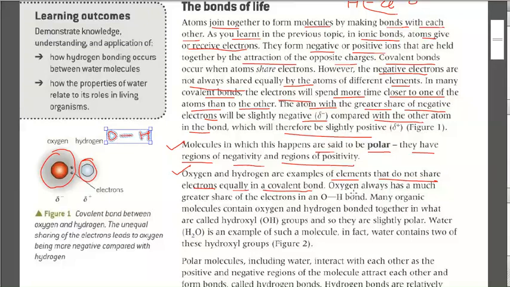Clear? Now, many organic molecules contain this OH bond, and this OH group is known as the hydroxyl group, and it is slightly polar. Polar I've already explained. Water, H2O, is an example of such a molecule. In fact, water contains two hydroxyl groups.